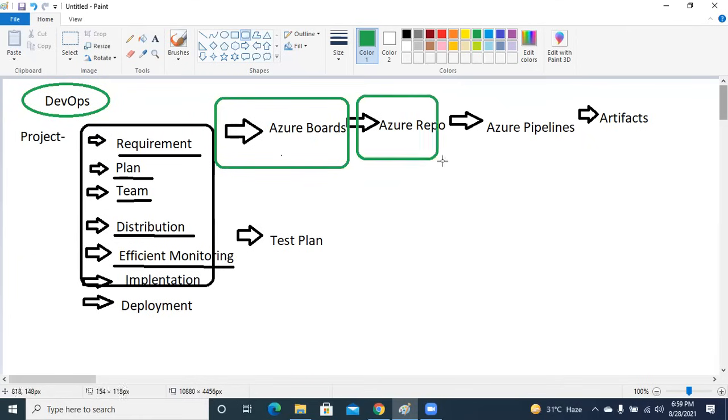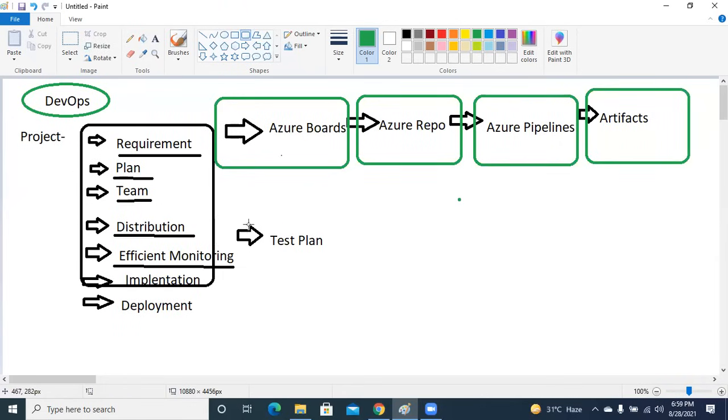Azure Repositories are the repositories which will be used by your developers to keep the raw code. Pipelines, when you convert that raw code into executables, are your pipelines, and artifacts are the dependencies. For any sort of testing, whether strategy testing or any other, you can have your Test Plans available for strategy making, and any testing environment that you have, you can keep in the test plan. The entire study will be revolving around these 5 tools.